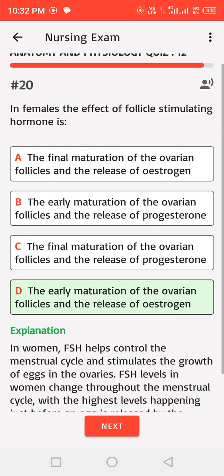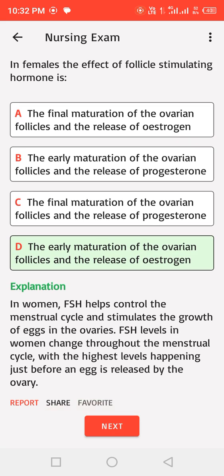Correct answer. In women, FSH helps control the menstrual cycle and stimulates the growth of eggs in the ovaries. FSH levels in women change throughout the menstrual cycle, with the highest levels happening just before an egg is released by the ovary.